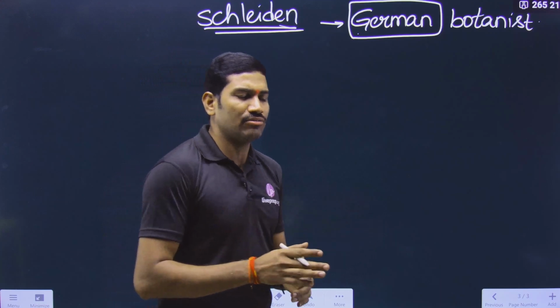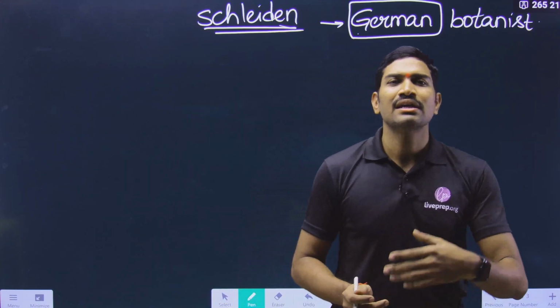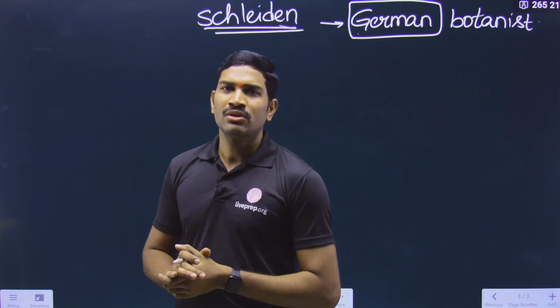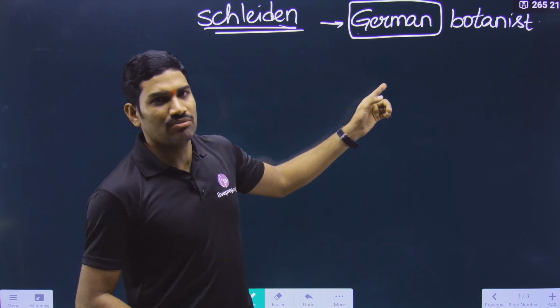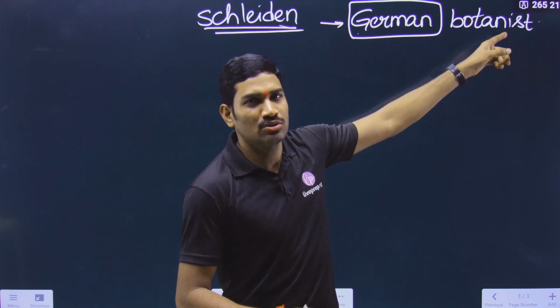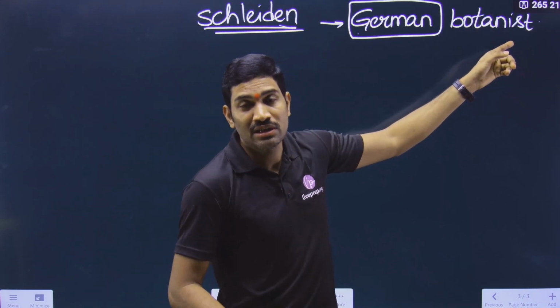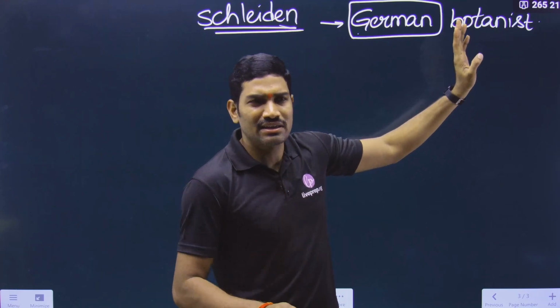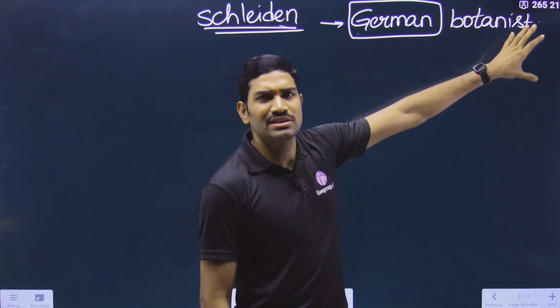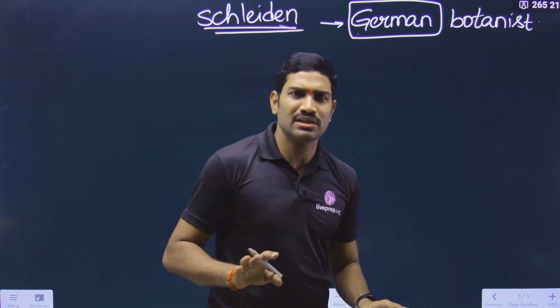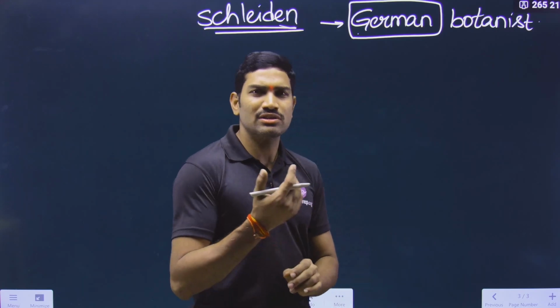In different chapters, NCERT has given different scientist names. Is it compulsory every time to know the country, or whether he is a botanist, zoologist, geneticist, biochemist, chemist or physicist? Actually this information is optional. It is not that compulsory. If you can remember, better, or else you can simply ignore this.